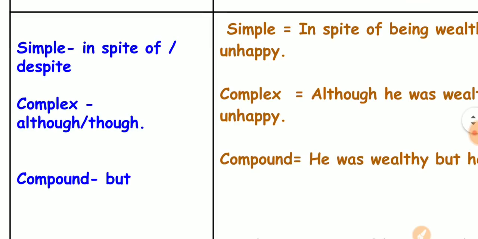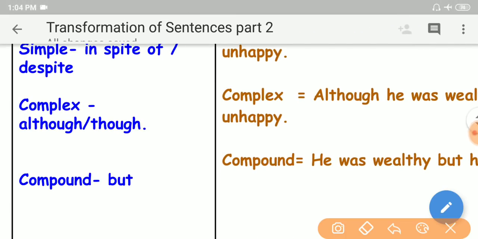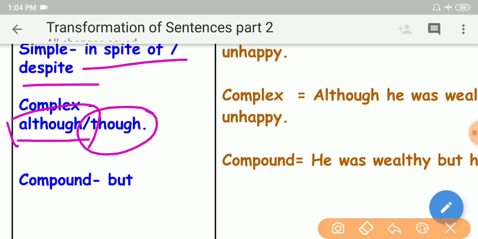See, another structure. If a simple sentence has in spite of or despite, in a complex sentence we must use although or though as a subordinating conjunction. In a compound sentence, but is used as a coordinating conjunction, my dear friends. So let us go and learn through examples.